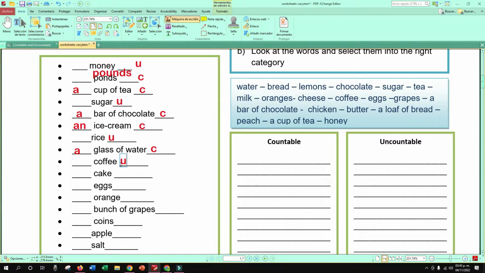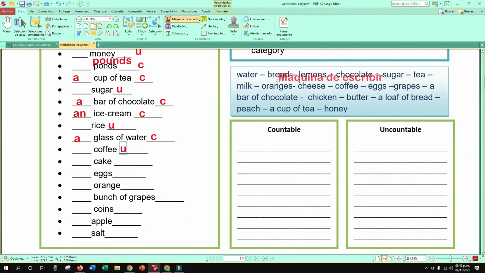Uncountable. Yes, uncountable, right? So we don't have too much time, así que nos vamos a pasar al otro ejercicio. Acá tenemos water, bread, lemon, chocolate, sugar, tea, milk, oranges, cheese, coffee, eggs, grapes, a bar of chocolate, chicken, butter, a loaf of bread, peach, a cup of tea, honey, right?